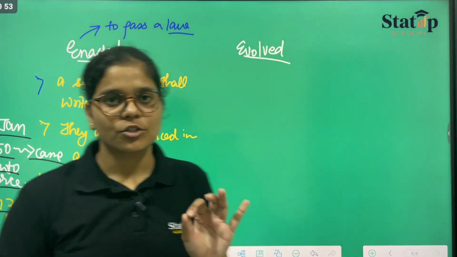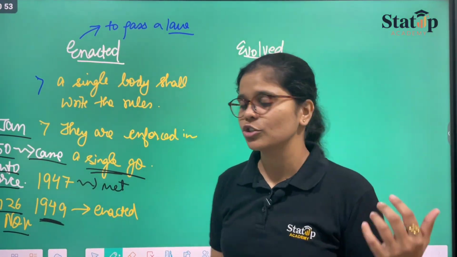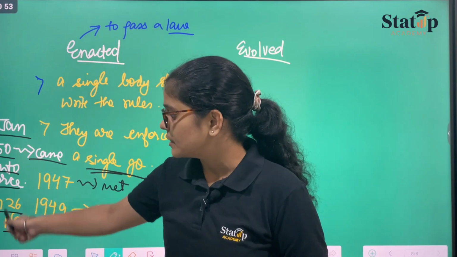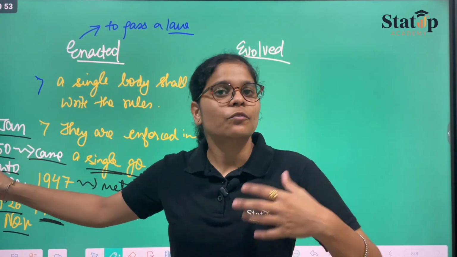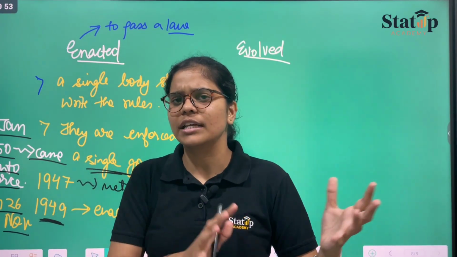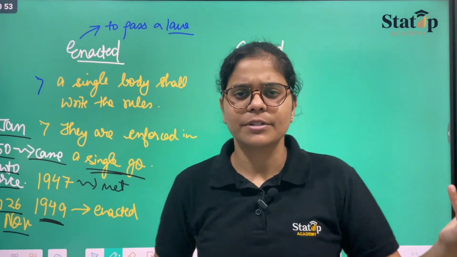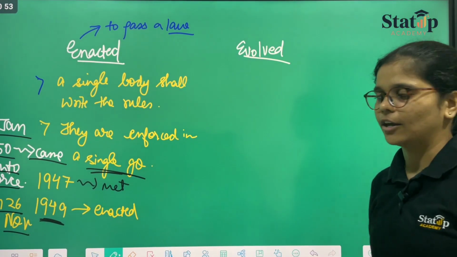Also for ADSO, the predicted question, or AYQ, that means an upcoming question, could be these dates, like when did it come into force, when was it enacted, when was it applied, or when did the meeting establish, or who was the leader. At that time Rajendra Prasad was holding the presidentship. So you all should take care of that.